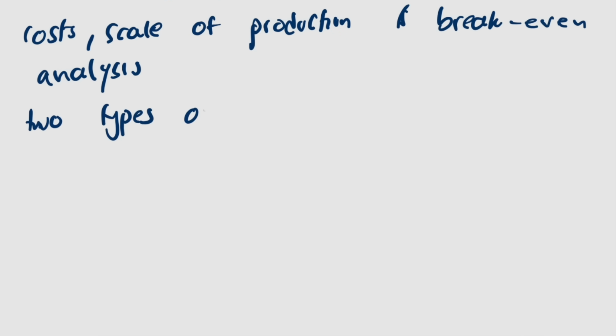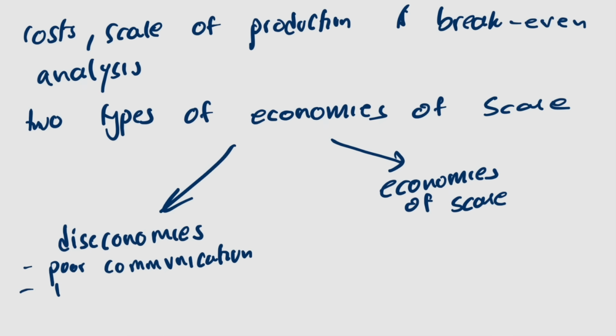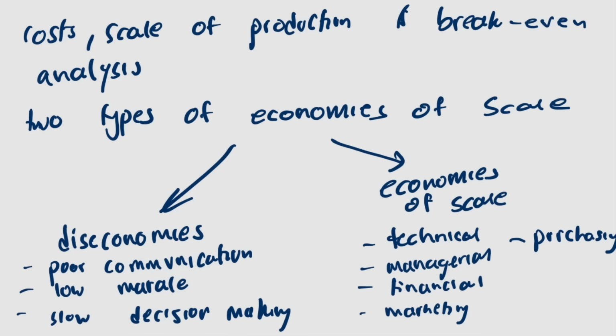We have two types of economies of scale, which is diseconomies of scale and economies of scale. Diseconomies of scale would involve poor communication, low morale, and slow decision making. With economies of scale, the types are technical economies, managerial economies, financial economies, marketing economies, and purchasing economies.